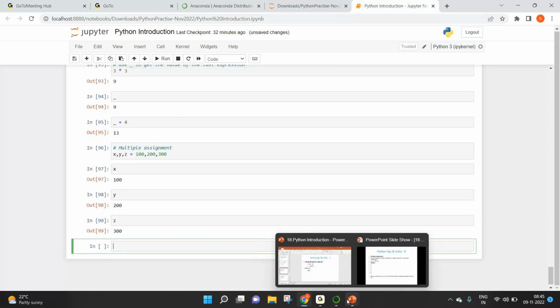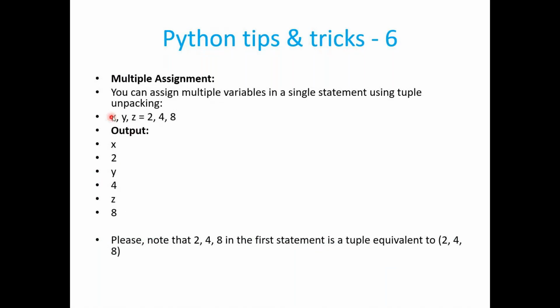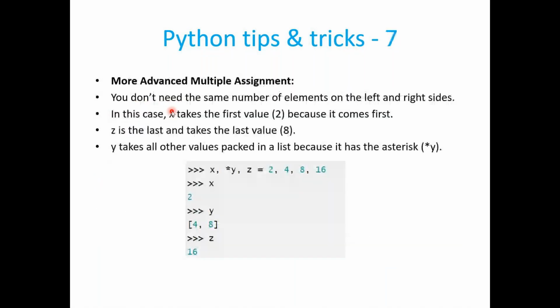But one interesting thing here, on the left hand side you have three variables, on the right hand side you have three values. But what if you have some more values, something like this? You can see on the right hand side you have more values, on the left hand side you have only three variables. If this is the case, it will not work.